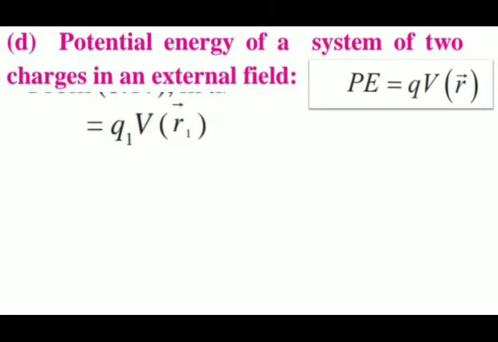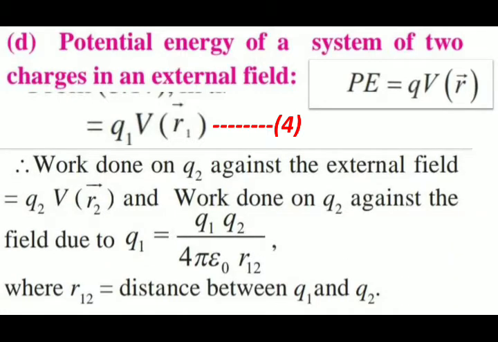To bring the charge Q2 to R2, the work is done not only against the external field E but also against the field due to Q1, because Q1 is also there. See, an external field E is there, then Q1 is also there. So we have two fields.